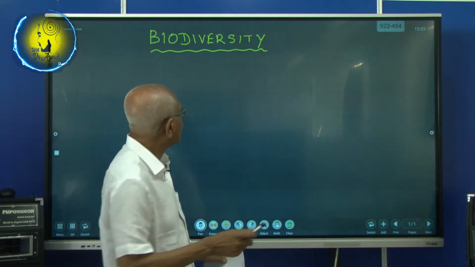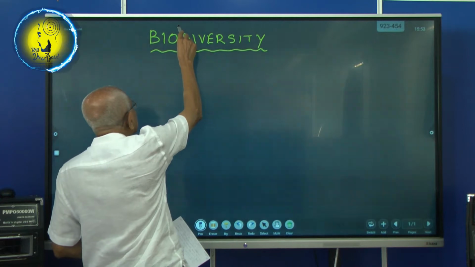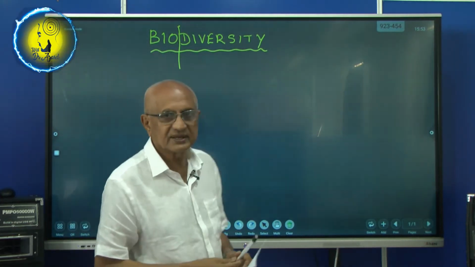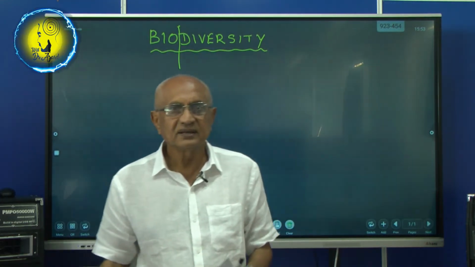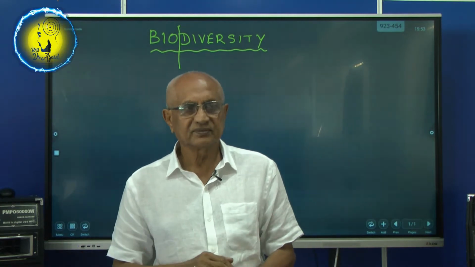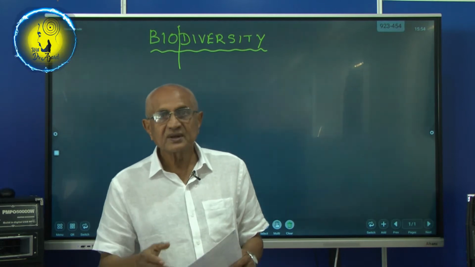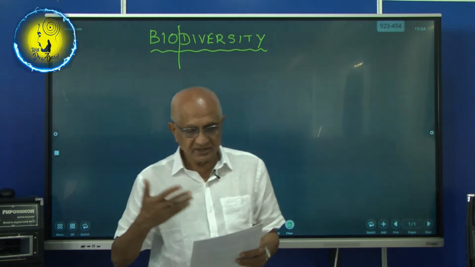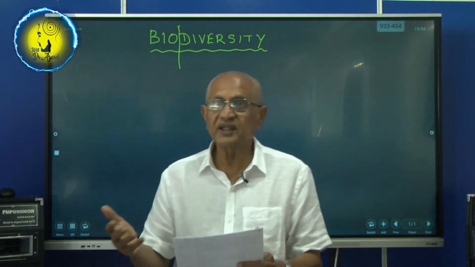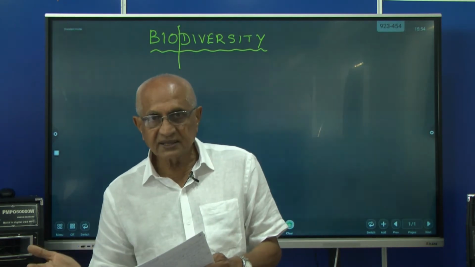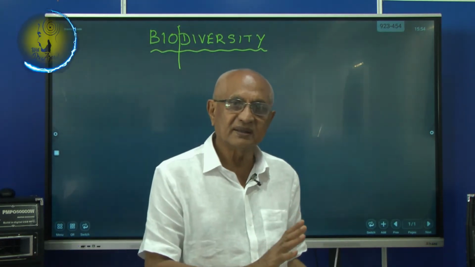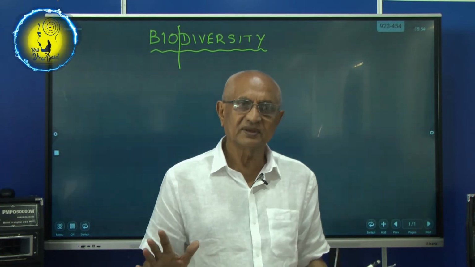You can break it. Bio. Now what is bio? It's living plants and animals. Both plants and animals. Then diversity is variation. It is the variety of life. It can be plants or it can be animals. Variety of life.